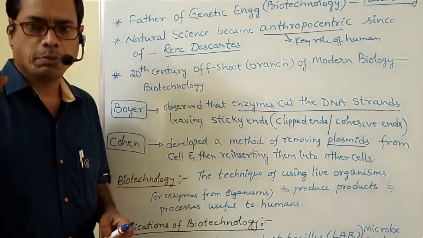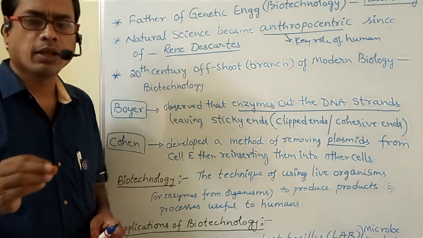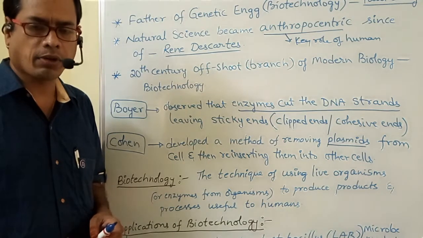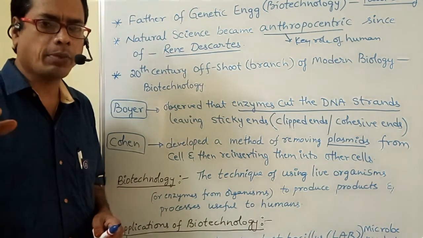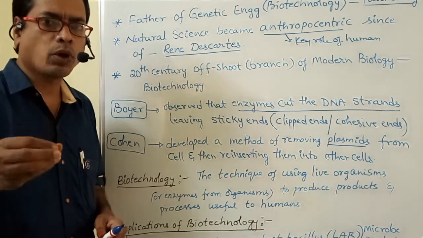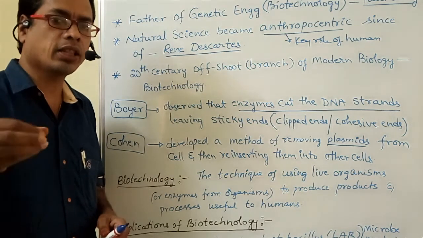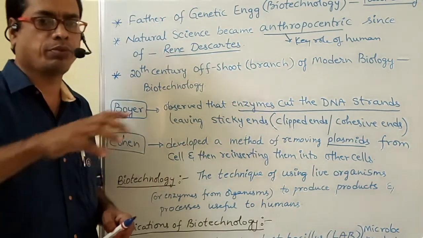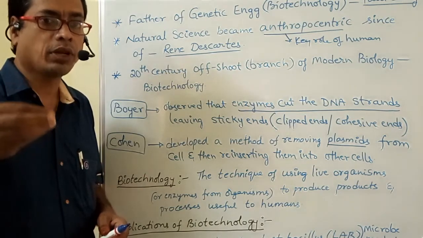That means the male gametes are collected from the male body, the female gamete is collected from the female body, and these two, that is sperm and ovum, get together and fuse in a test tube. The male gamete and female gamete fuse together and form a zygote.